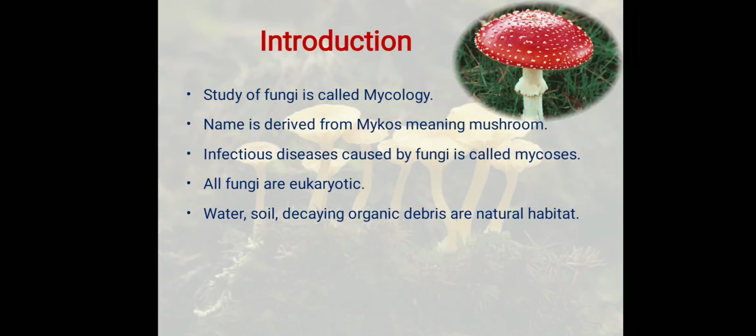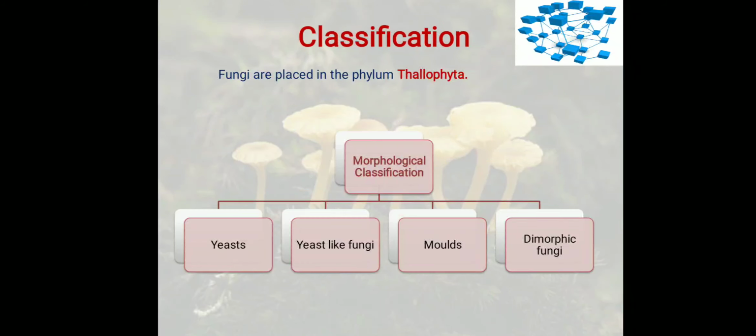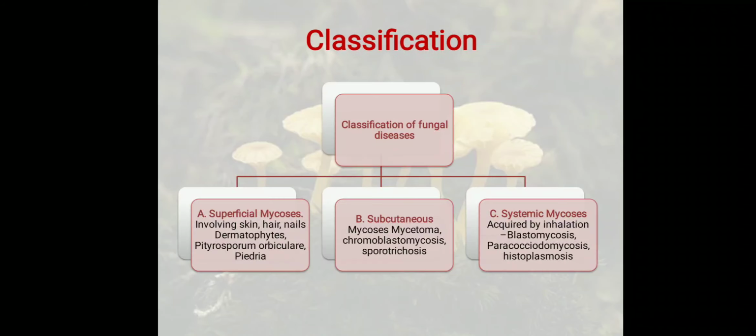All the fungi are eukaryotic. Water, soil, and decaying organic debris are their natural habitats. To classify fungus, we have morphological classification like yeast, yeast-like fungi, molds, and dimorphic fungi. Whereas the diseases are classified as superficial mycosis, subcutaneous mycosis, systemic mycosis, and opportunist mycosis.